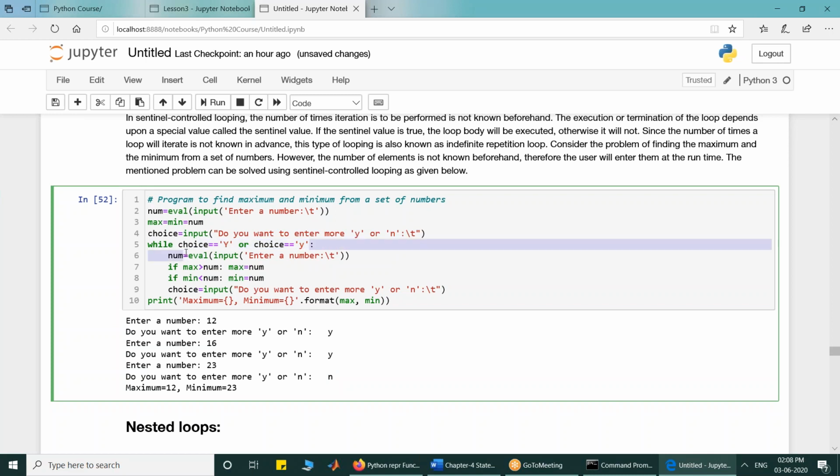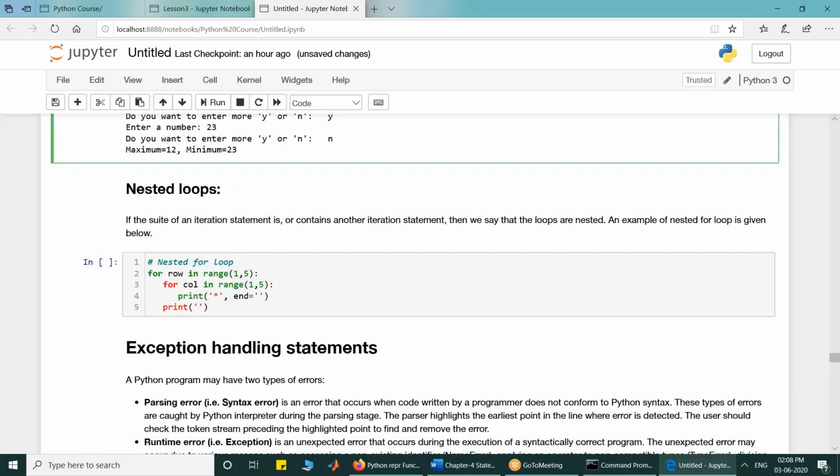So this is a sentinel control loop, which depends upon a special value that is known as the sentinel value. So the choice is now my sentinel value, which I said yes or no. So depending upon that, it terminates and it gives me the result.